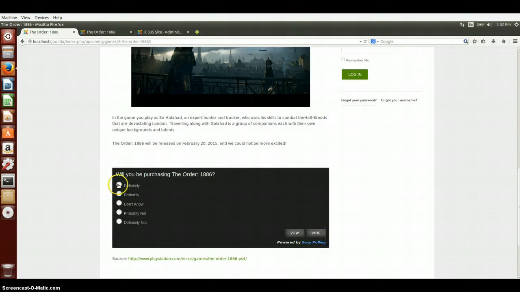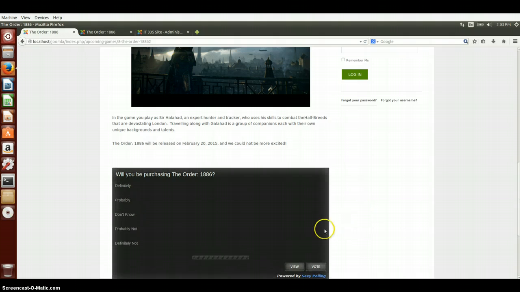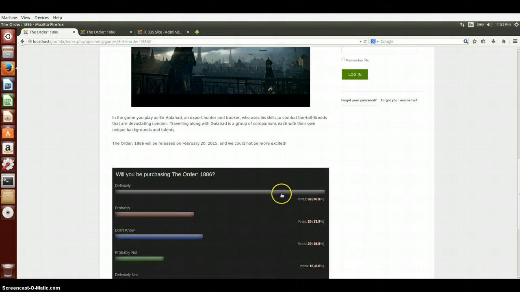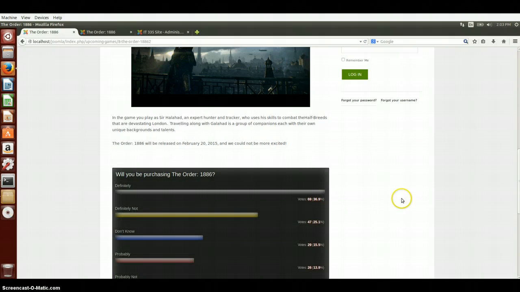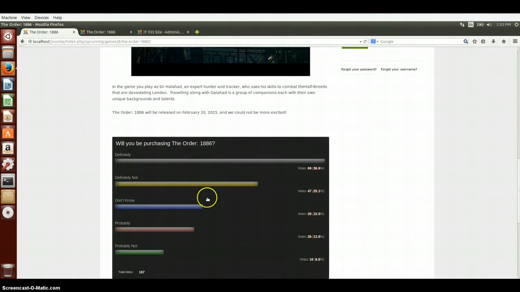So in this case, I included this polling to see whether or not the users will be purchasing the upcoming game, The Order 1886. If the user selects an option and then clicks vote, it'll then pull up a graph displaying what the most popular result is and how that stacks up against all of the other options.